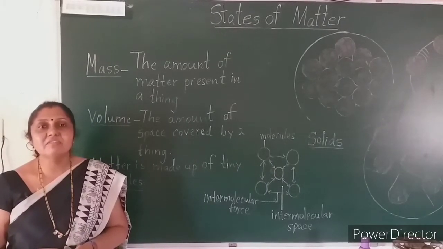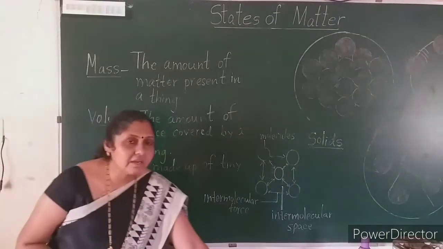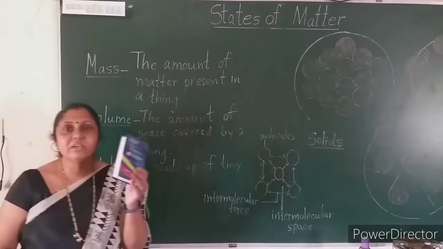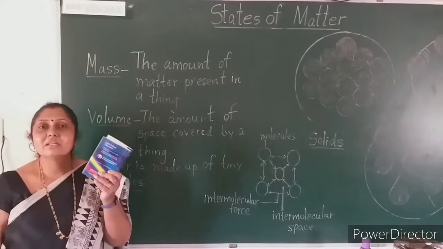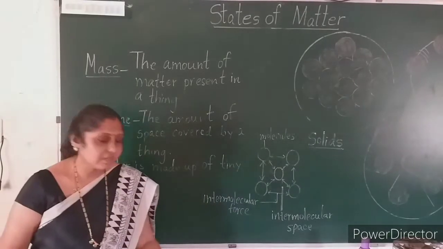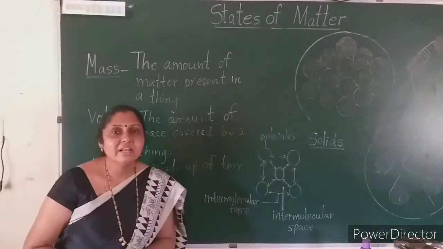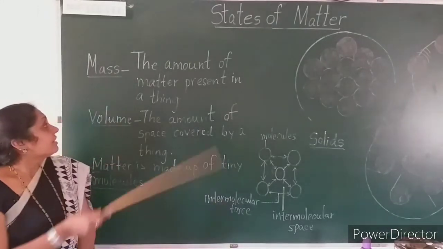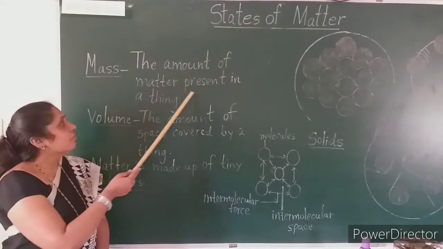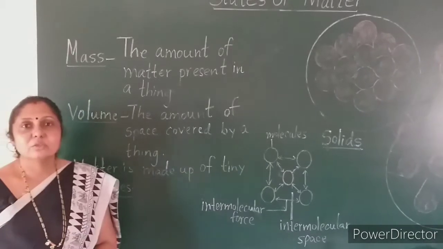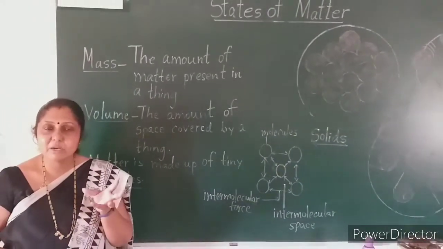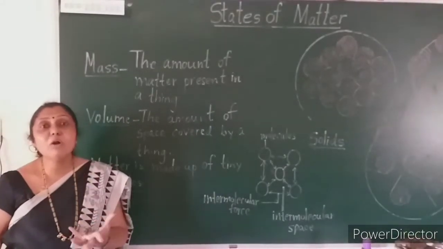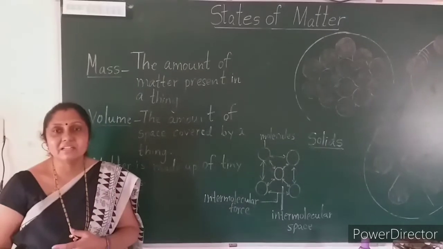The important thing here is that whatever it is, it will have matter. You have a book here. This also is made up of matter. The next important aspect is the amount of matter present in a thing.